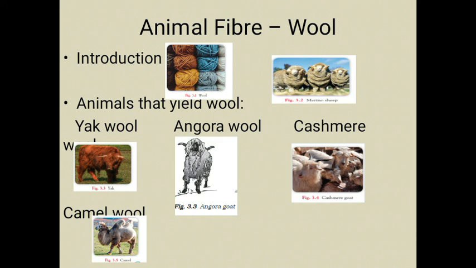The next one is the camel wool. The fur on the body of the camel is also used as wool. See this picture of camel. This wool is sometimes left in its original color because of its natural beauty. So this is all about the animals which can yield wool.